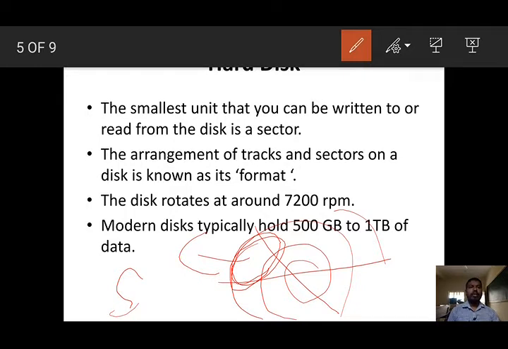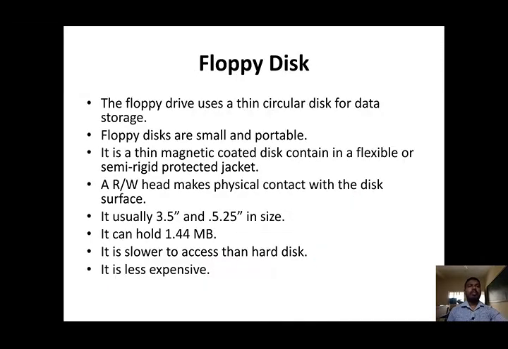What is the term format? The arrangement of tracks and sectors. Whenever you store the data, we should know which track and which sector. The disk rotates at around 7200 revolutions per minute. This we also discussed in the magnetic disk. In modern days, the magnetic disk can hold up to 500 GB, 1 TB, 2 TB and more storage capacity.